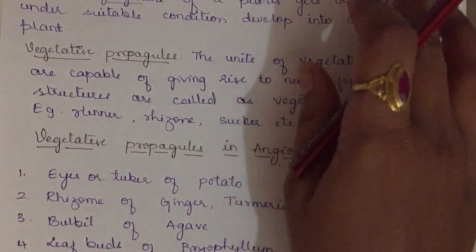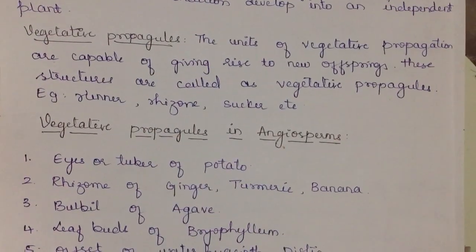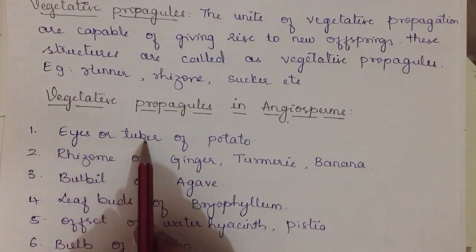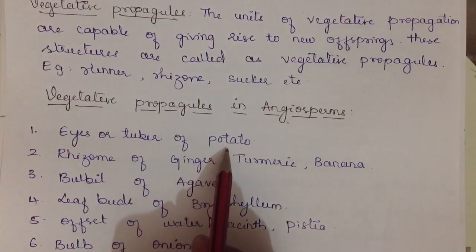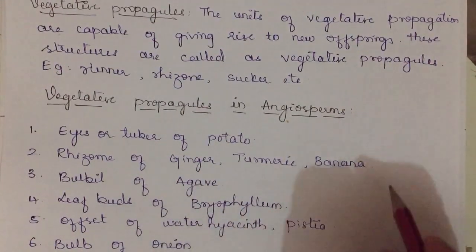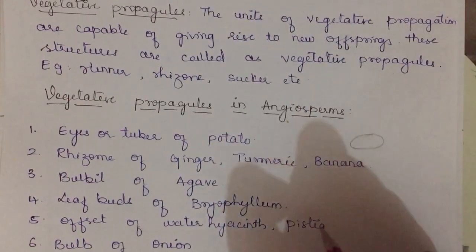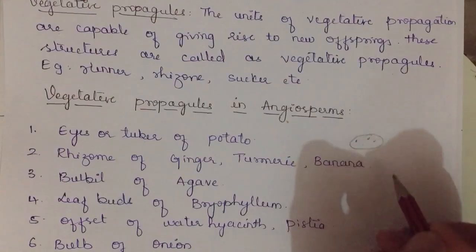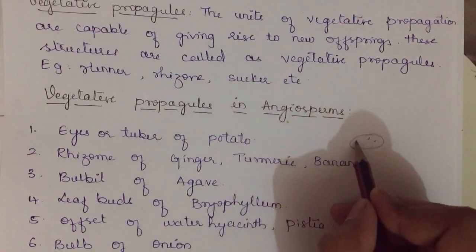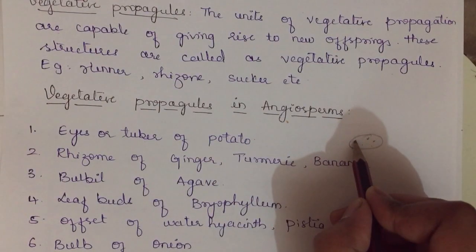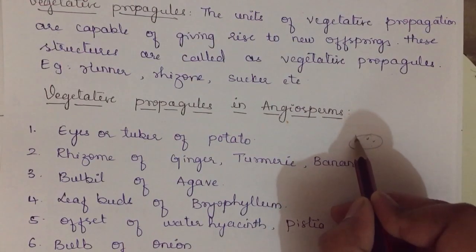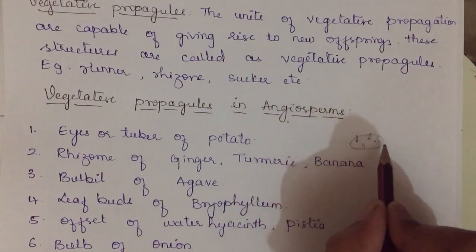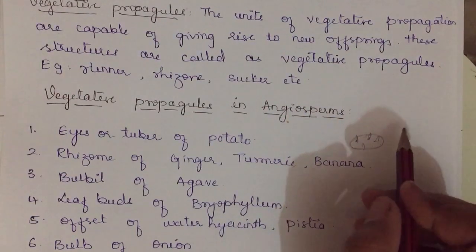Okay, now we have many examples. Vegetative propagules in angiosperms. First one is the eyes or tuber of potato. These are very important. You might have seen a potato, right? This potato consists of many eyes on it, and if you keep this potato under favorable conditions, it will have small buds on it. Each bud or each eye will grow into a whole new plant.